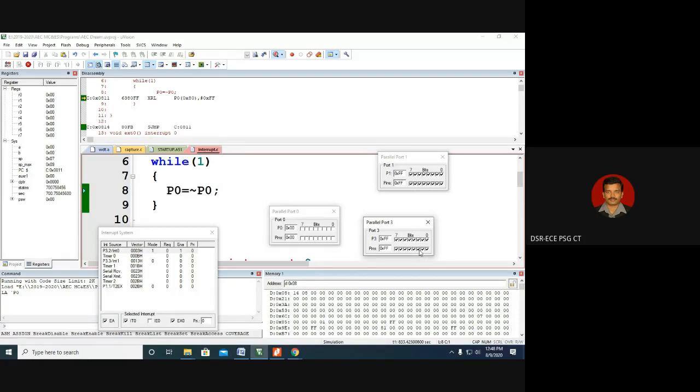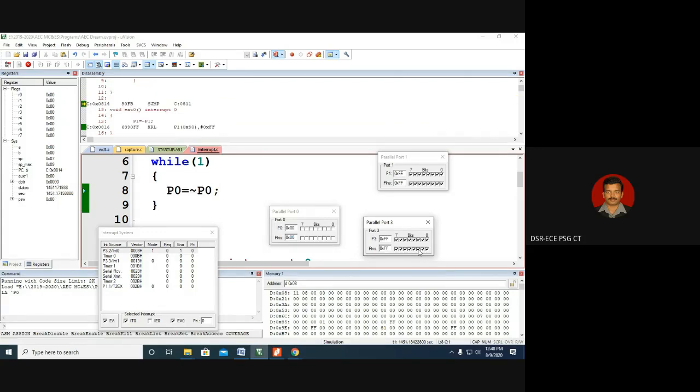So now you see, I am going to produce a transition. So 1 has become 0. That means it has gone to the ISR. It executed the ISR, came back to the main routine, and it is executing the main routine. So every falling edge produces a toggling in port 1. So you can see now there is a falling edge, and port 1 has become FF. Now there is a rising edge, no change. Again falling edge, port 1 will become 00. Now rising edge, no change. Again falling edge, port 1 will become FF. So every falling edge, it goes to the ISR.